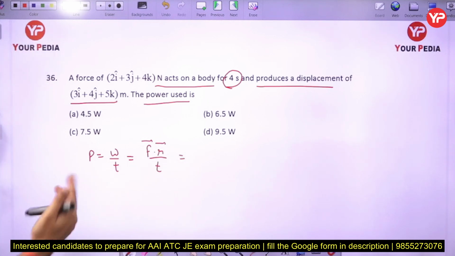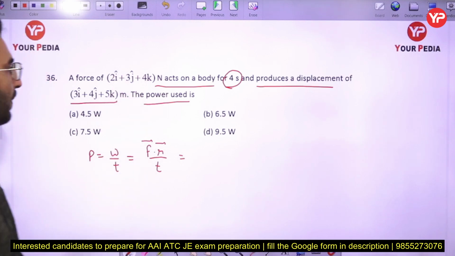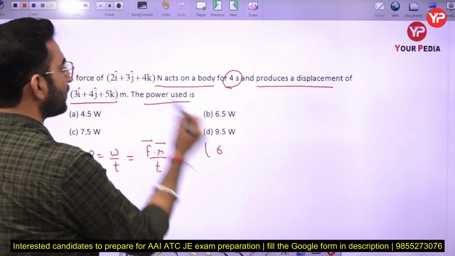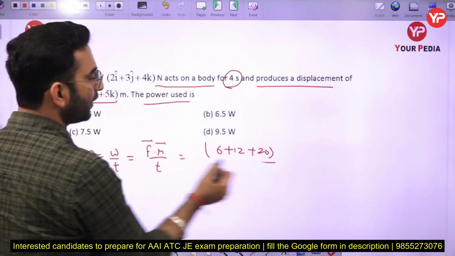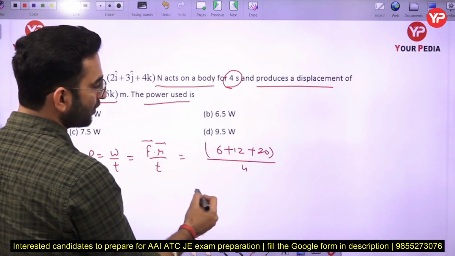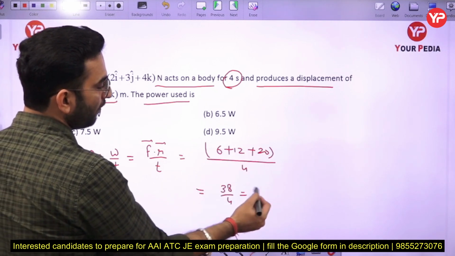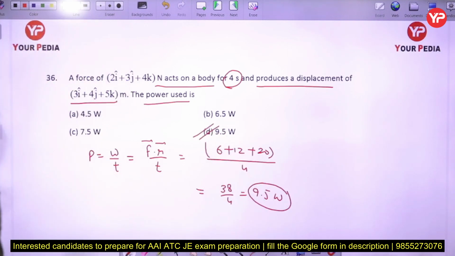Again, just find the dot product of force and displacement and then divide it by the time here. So you can see 2 times 3 is 6, 3 times 4 is 12, 4 times 5 is 20. So this will be the work done. Time is given to us as 4 seconds. So it is coming out to be 38 by 4. The answer will be 9.5 watt here. So option number D will be the correct answer here in this case.